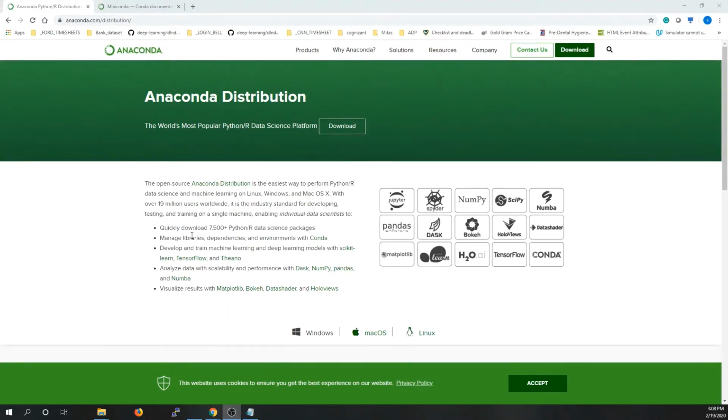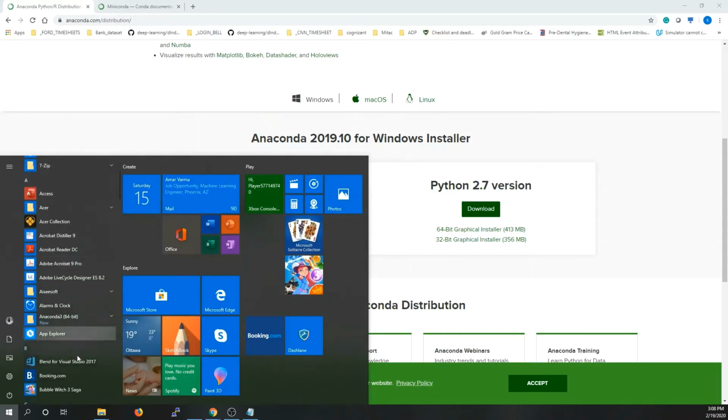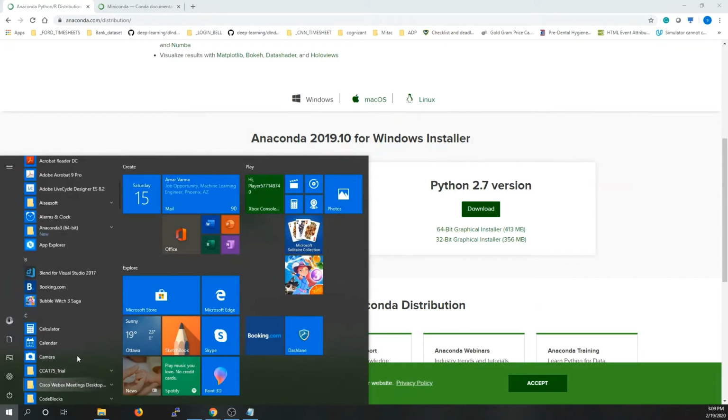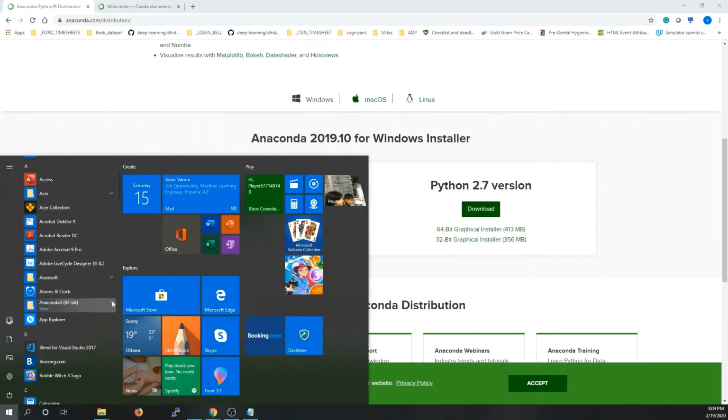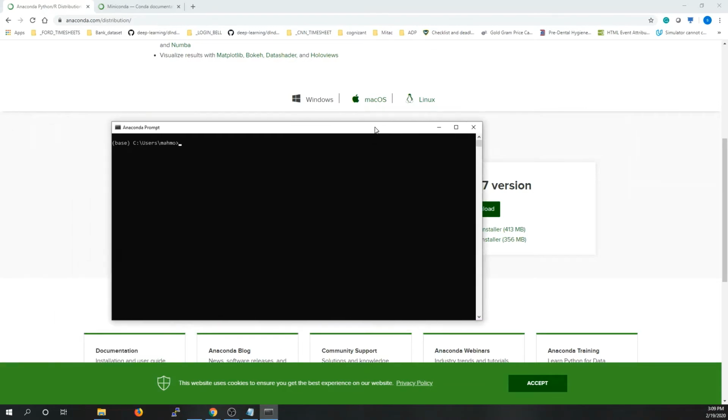We can install Anaconda from this site, and here we can find Anaconda download. Here we can download Anaconda with Python 3.7 or Python 2.7. Python 2.7 is retired, so it is important to download the Python 3.7 version. After downloading Anaconda, we can easily find it from the Start menu, and here we have Anaconda Prompt to start working. When we click on this, it will come up with the Anaconda prompt.